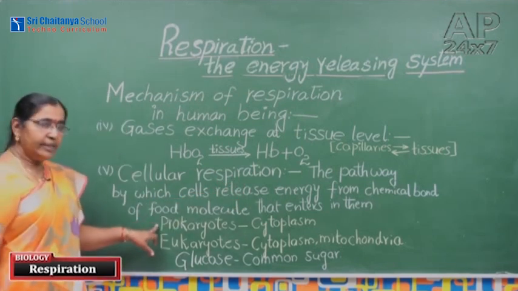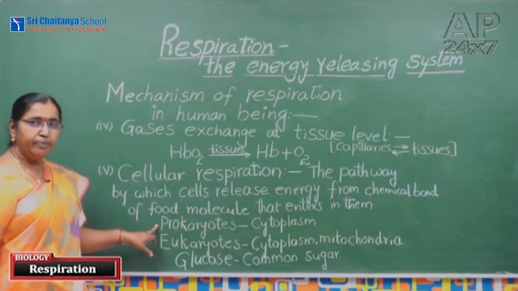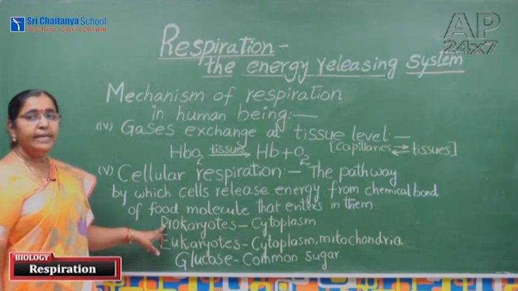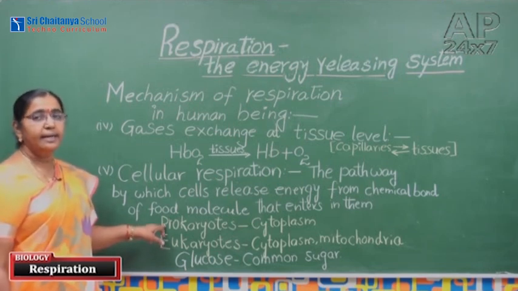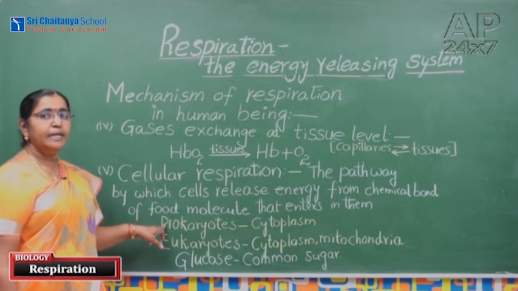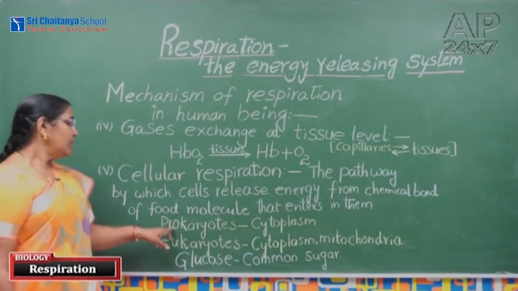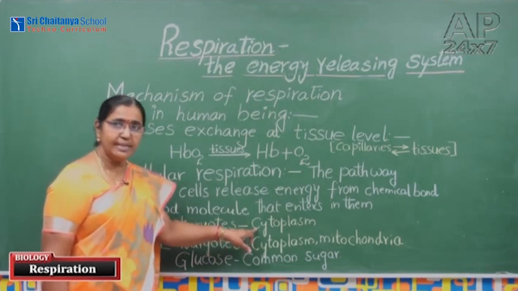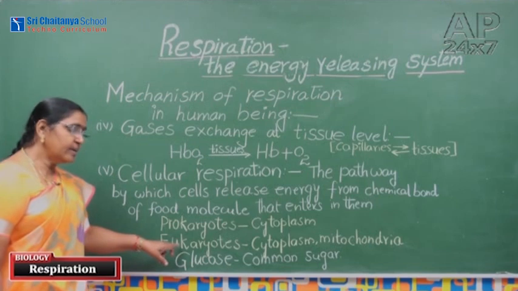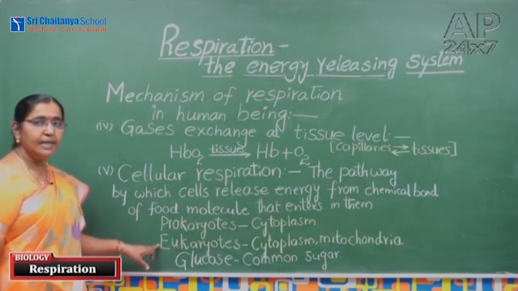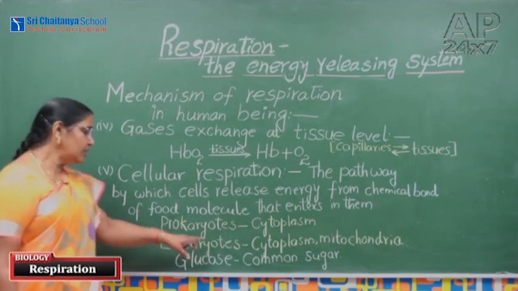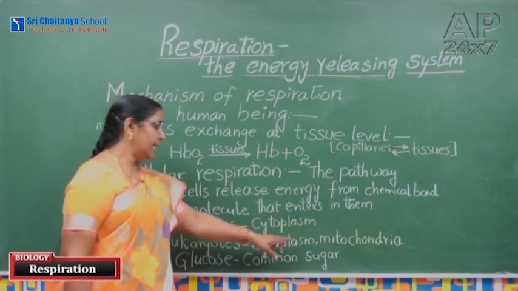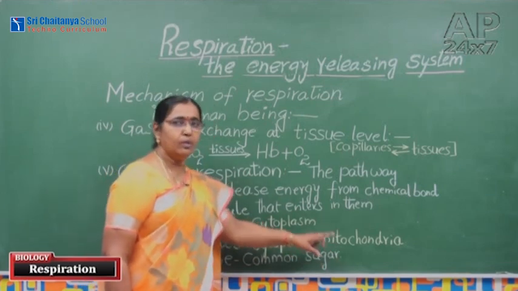Generally, in prokaryotic cells, what is meant by prokaryotic? Yes, the cell does not have a specific nucleus. The genetic material is present directly in the cytoplasm. In those cells, respiration takes place in the cytoplasm only. But in eukaryotic cells, eukaryotic means having a true nucleus. In those cells, respiration takes place in the cytoplasm as well as in the mitochondria.